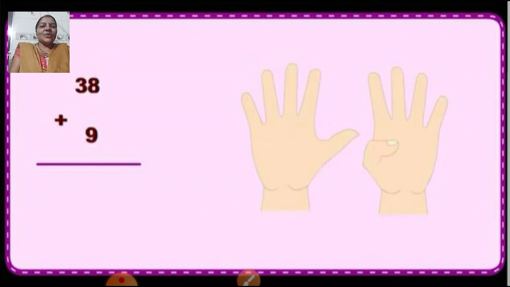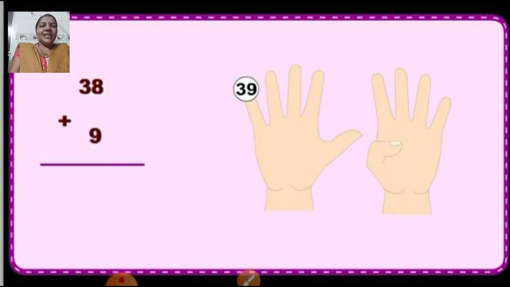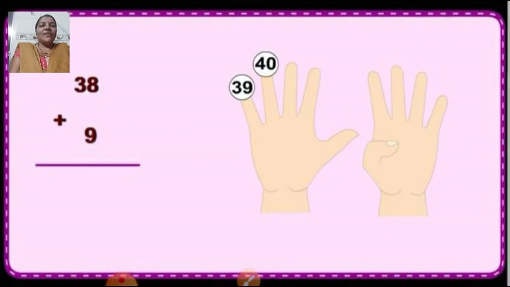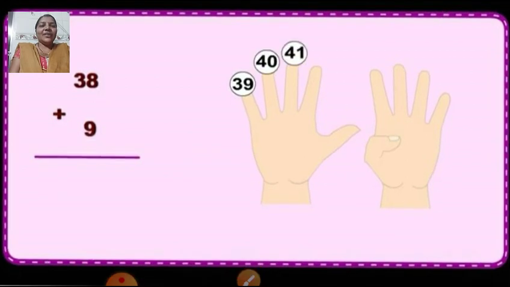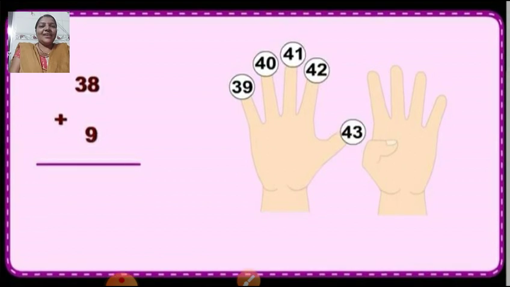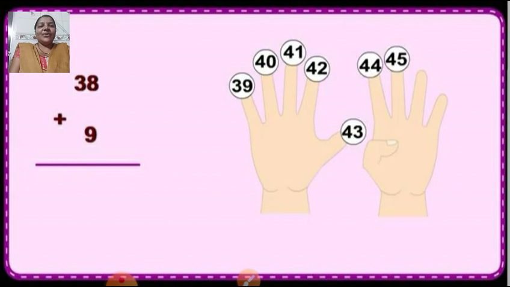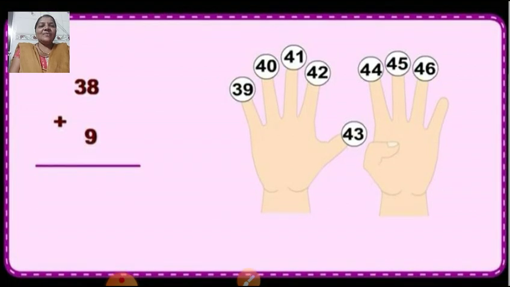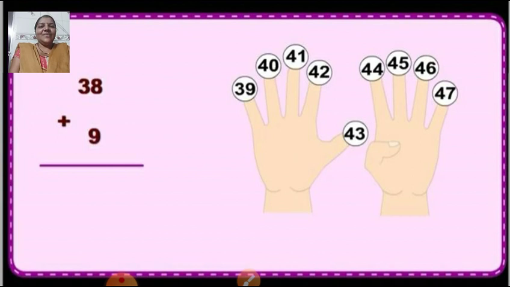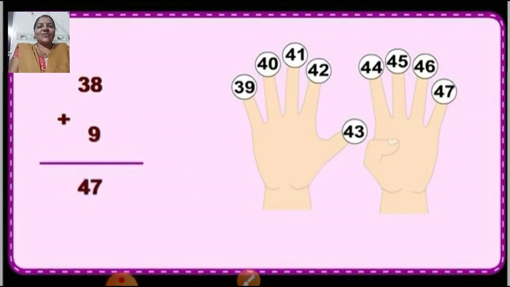Very good. So after 38 you have to start counting forward. After 38 comes 39, 40, 41, 42, 43, 44, 45, 46 and here comes 47. So children, what is the correct answer? 38 plus 9 equals, yes, 47. This is the correct answer.